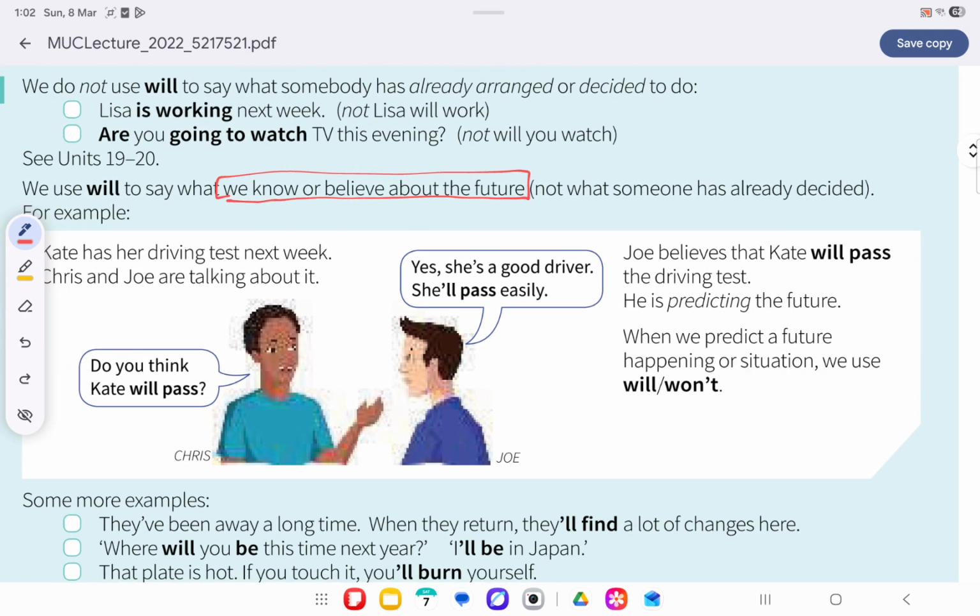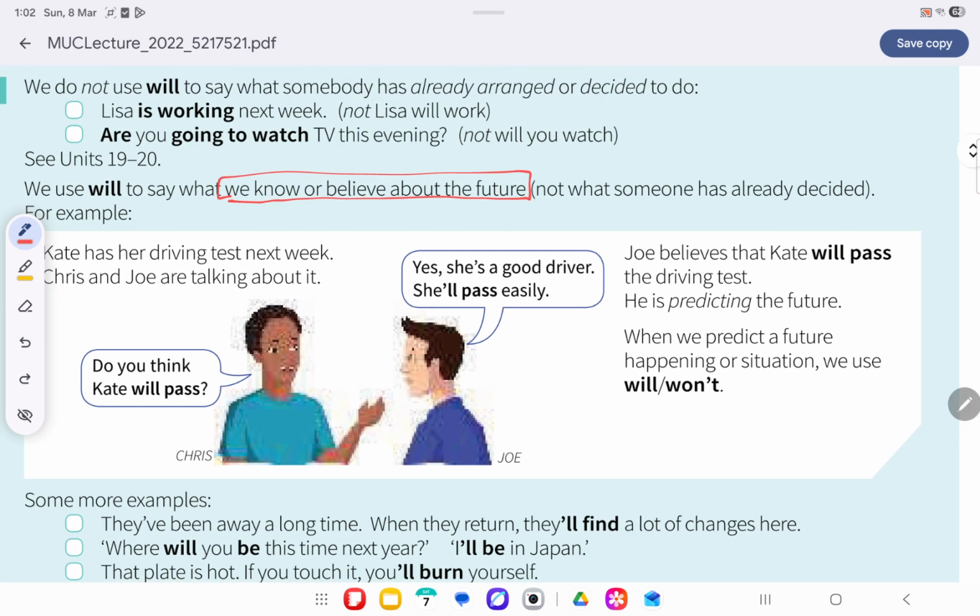So Joe believes that Kate will pass the driving test. He is predicting the future on the basis of what he knows: that Kate is a good driver, so she will pass the exam, which will be in the future.